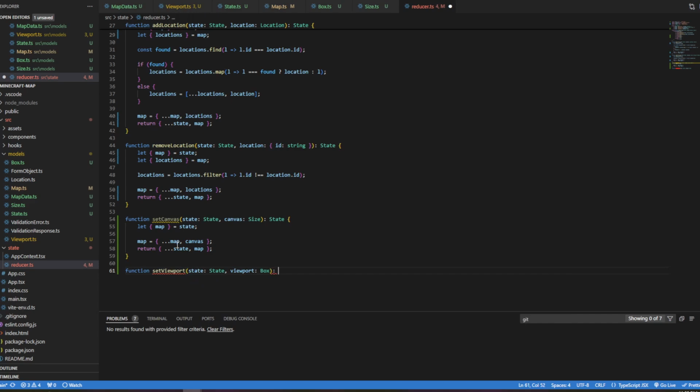I like to use primitives because, yeah, occasionally you might think about adding new properties to a viewport, but I don't want this viewport in this situation to be anything other than a box, and I don't want the canvas to be anything other than a size. If I start needing to add new properties to these things, I start to need to reconsider what actually they are. So just using these primitives like this, you're not going to add some sort of weird property to a box type.